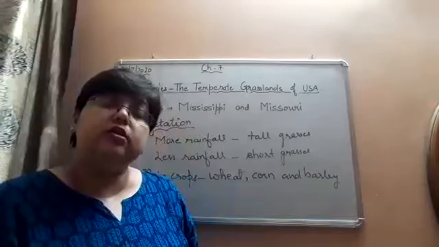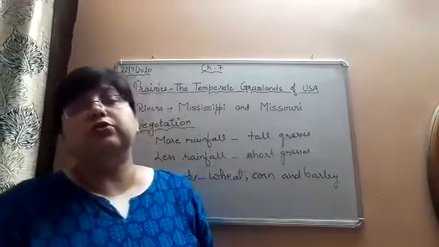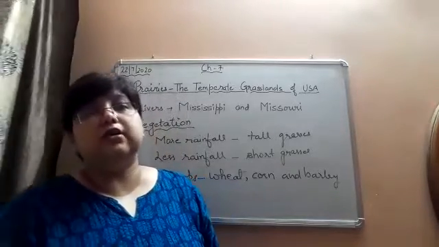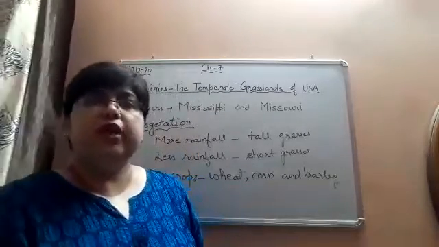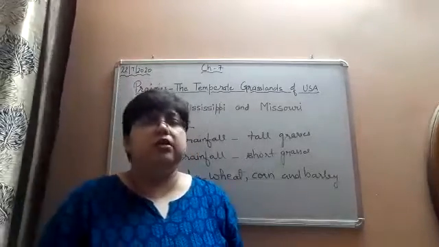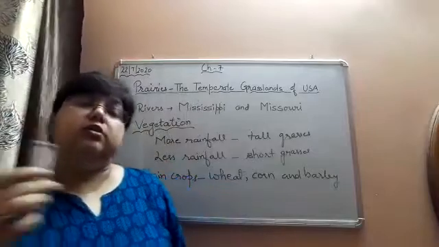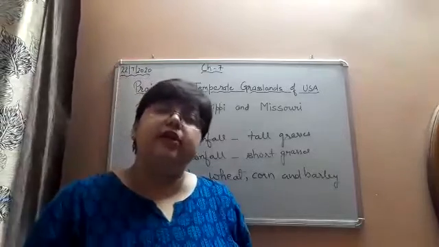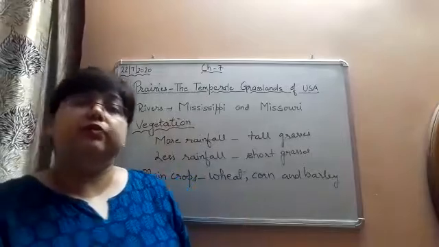Right students? So wheat is the main crop here. The soil found in the agricultural farms is suitable for growing wheat.